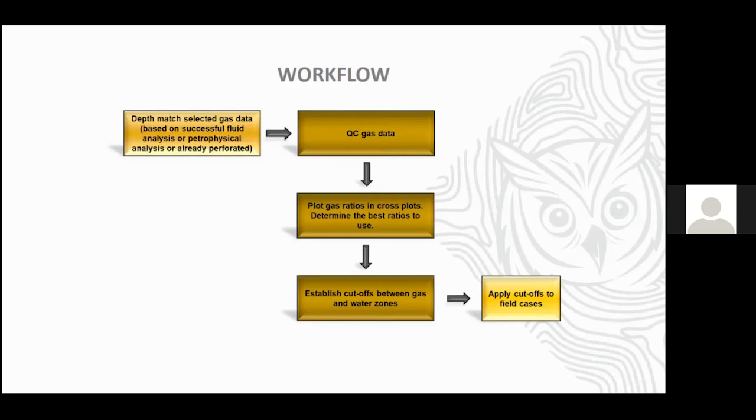Then all the gas data that pass the quality control, we plot together in a cross plot to determine the best ratio to use, where we can distinguish between water and gas. After we establish the cutoff, the cutoff can be used for the field case.